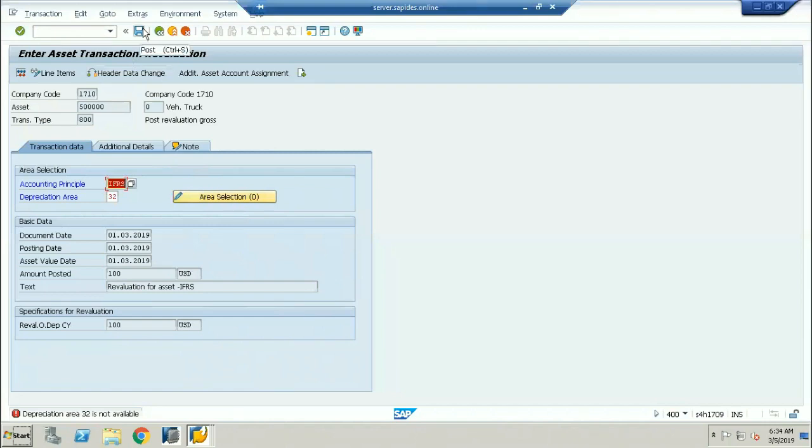When you post this particular asset, the amount is posted only to the IFRS depreciation area. Whatever revaluation amount you are posting, the amount posted is going to be 100 here.